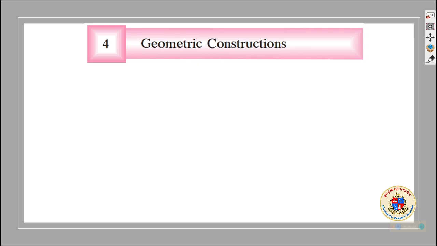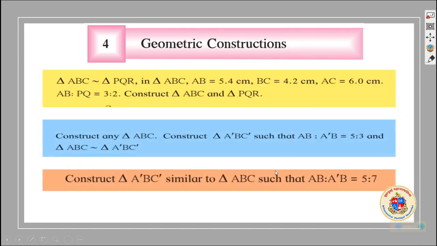We will just stick to what is given in the textbook, what we are supposed to learn in the textbook. We know that there are different types of construction you have to study and understand. The first one is construction of a triangle ABC similar to the triangle PQR, where we are given the sides of the triangle ABC and the ratio of the sides of the two triangles.